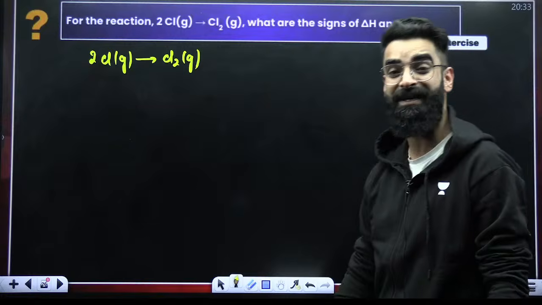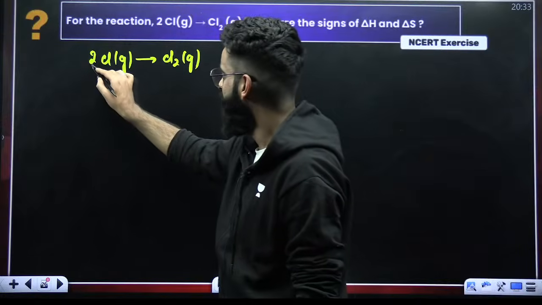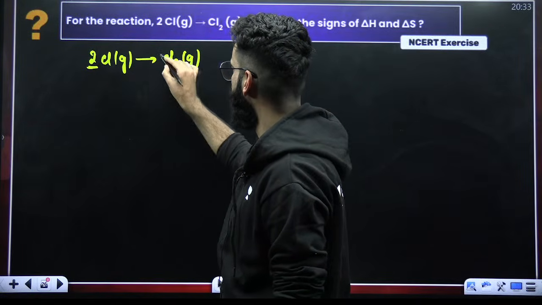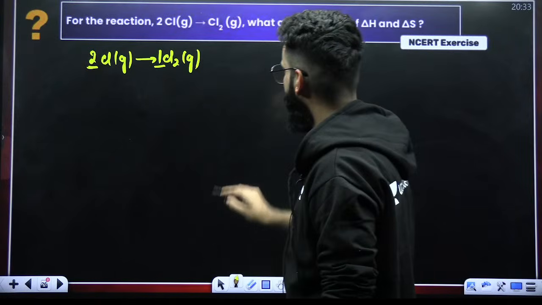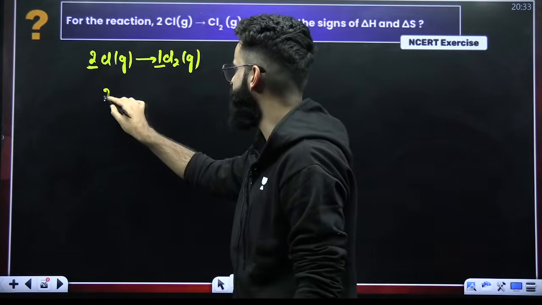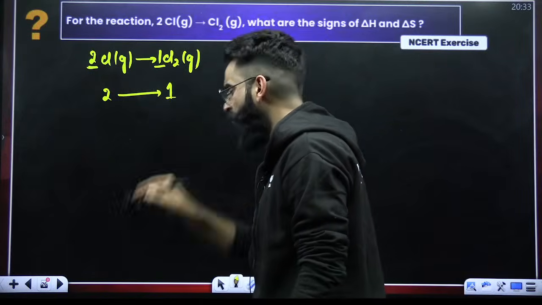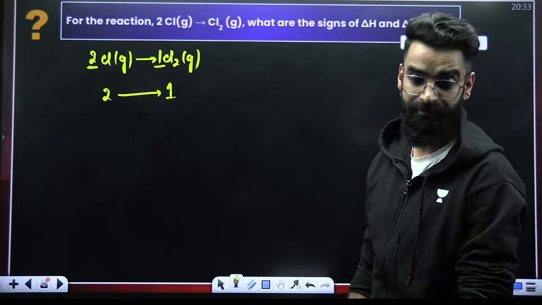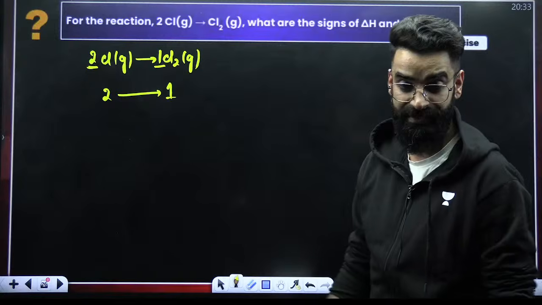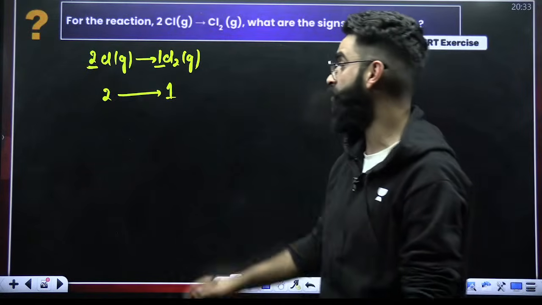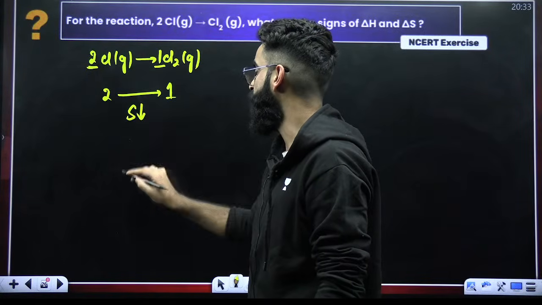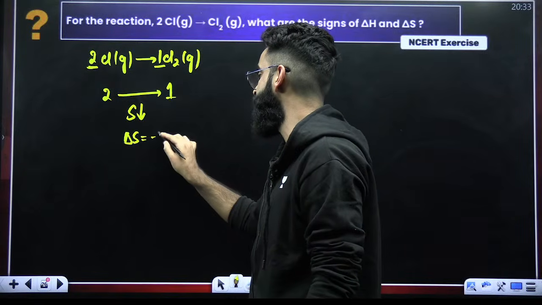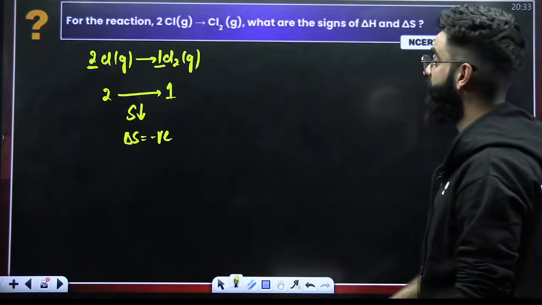First of all, let's talk about delta S. See guys, on the reactant side, you're starting with 2 moles. On the product side, you've got only 1 mole. So when this process is happening, moles are decreasing. If moles are decreasing, that means particles are decreasing. Particles decreasing means disorder decreasing. Decrease in the disorder means entropy decreasing. So delta S has to be negative in this case.